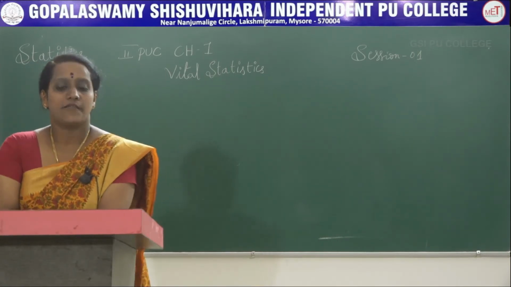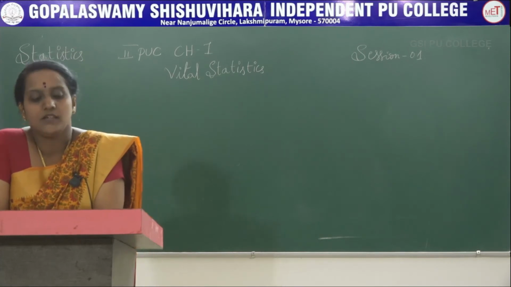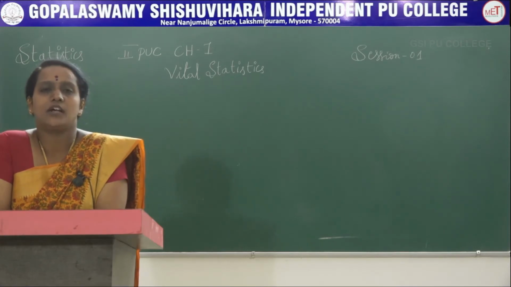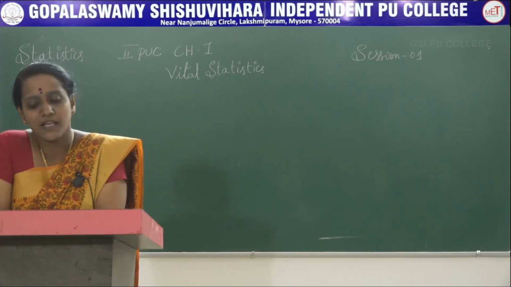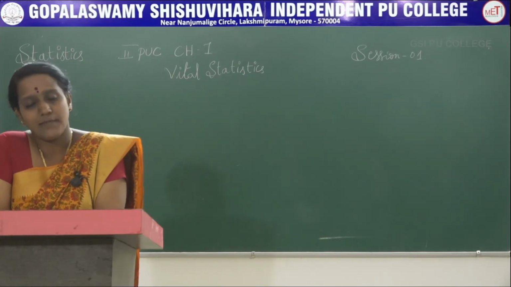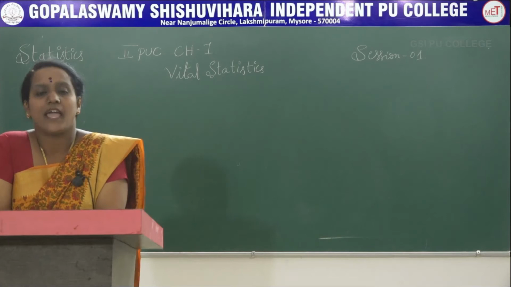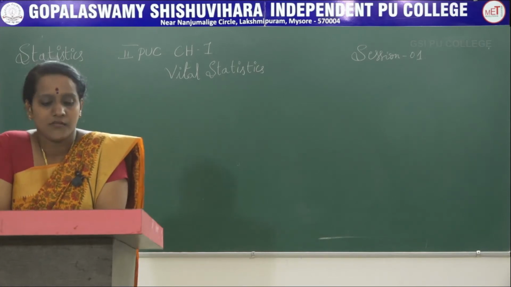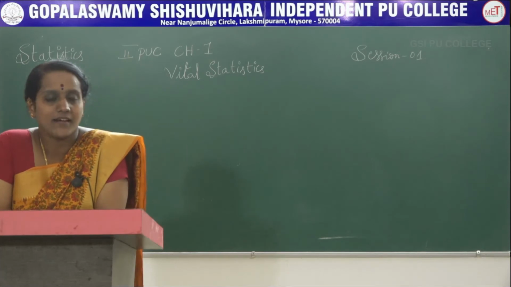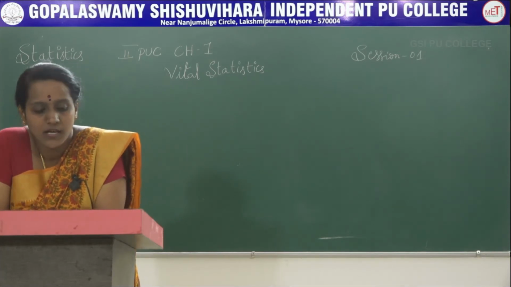And fertility refers to the births occurring to a woman of childbearing age. The childbearing age of a woman refers to the age of a female between 15 and 49 years, and this period we call the germination period.